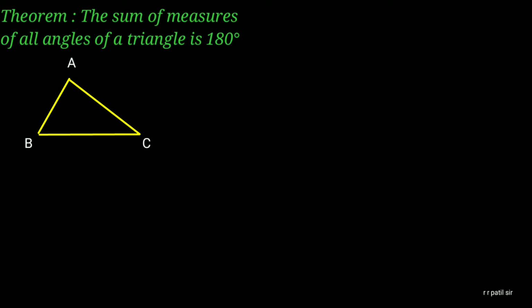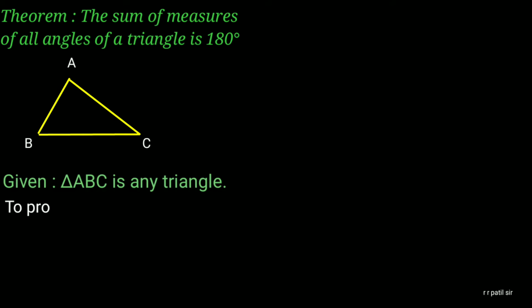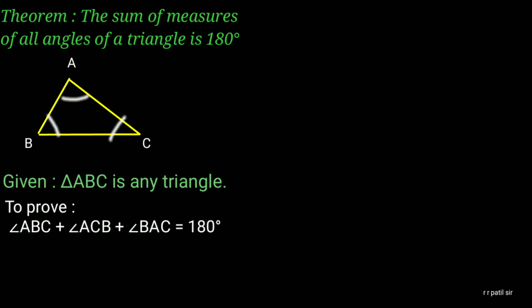Now from this figure and statement we will write the given. Let us see what will be the given. Triangle ABC is any triangle. This is the given. Now tell me what will be the to prove. Think about that. Yes, angle ABC plus angle ACB plus angle BAC is equal to 180 degree. That is the sum of measures of all angles of a triangle is 180 degree.